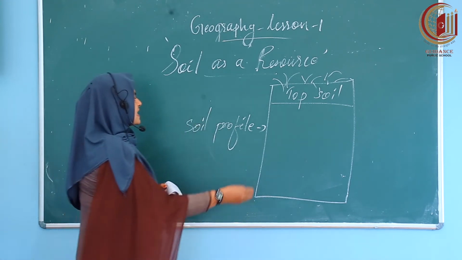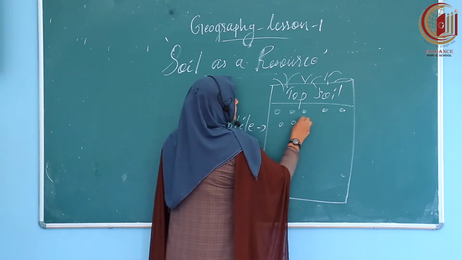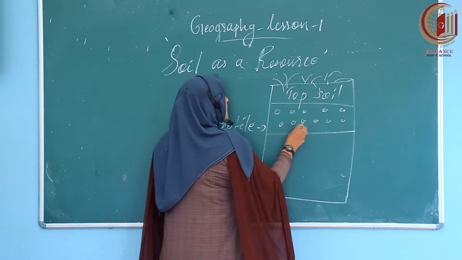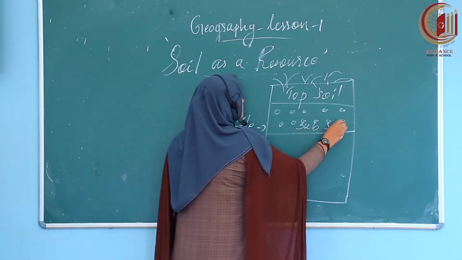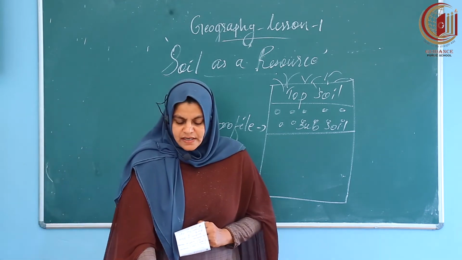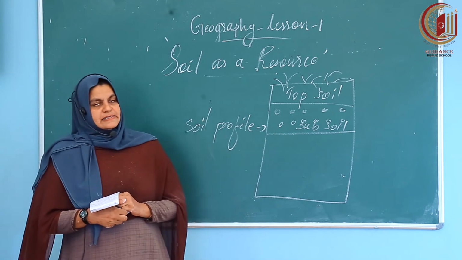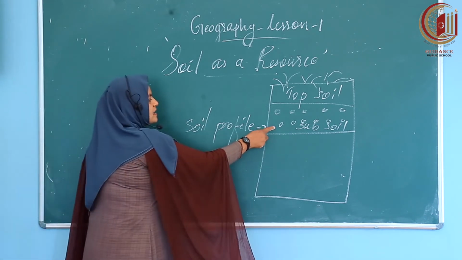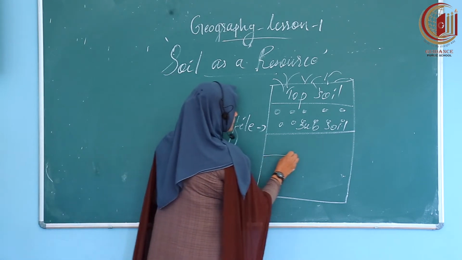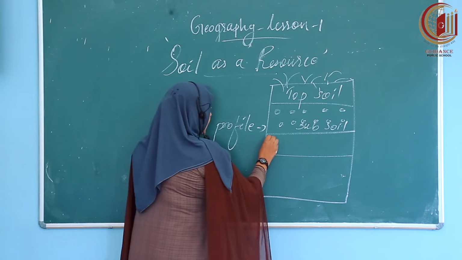Next, the second layer of the soil is the subsoil. In the subsoil we can see weathered rocks, silt, clay, etc. The third one is the weathered parent rock.